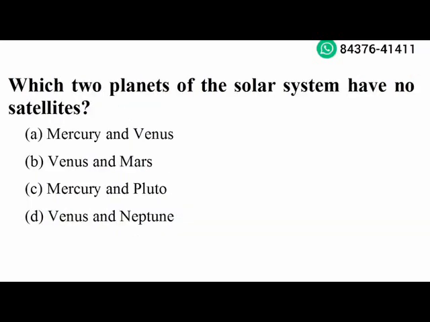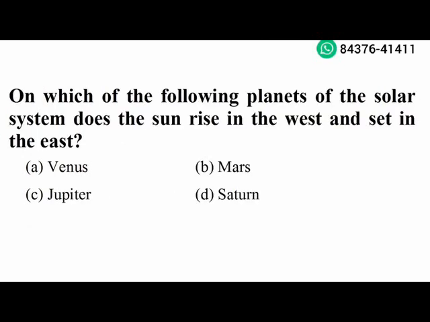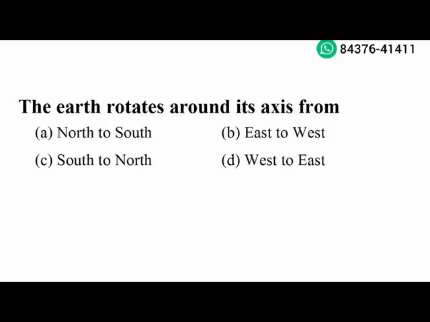Next question. Which two planets of the solar system have no satellites? Mercury and Venus. Option A is the right answer. Next question. On which of the following planets of the solar system does the sun rise in the west and set in the east? Venus. Option A is the right answer. Next question. The earth rotates around its axis from west to east. Option D is the right answer.